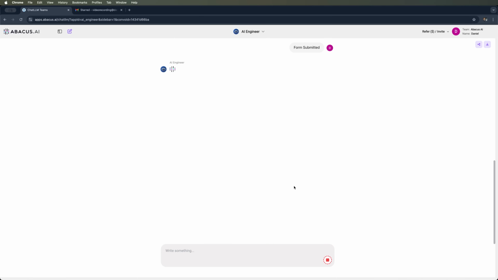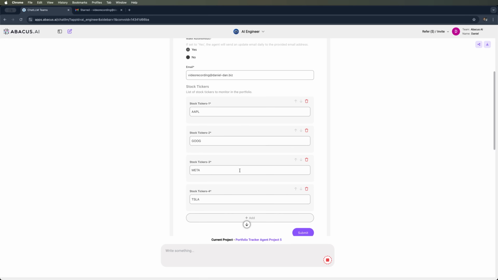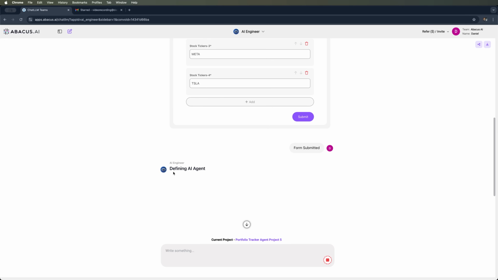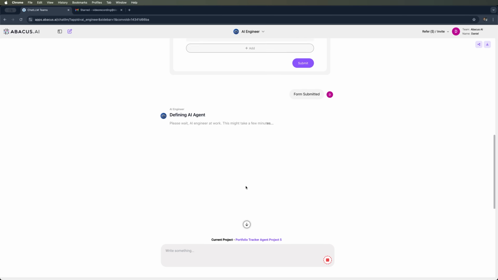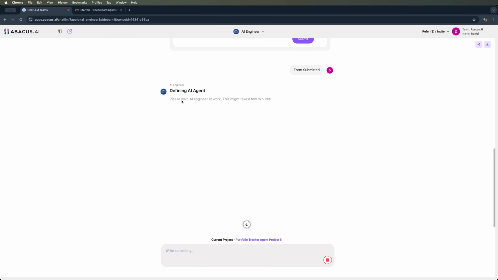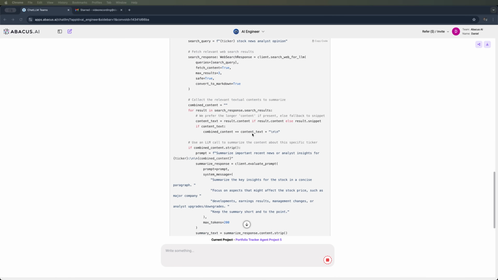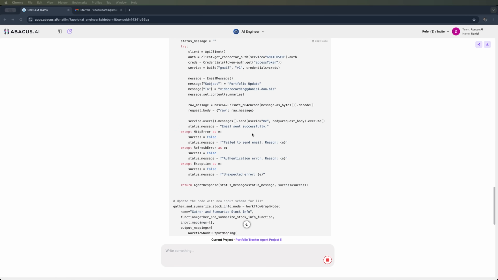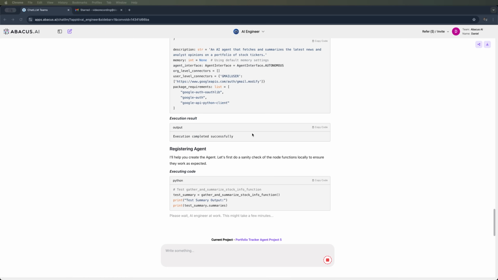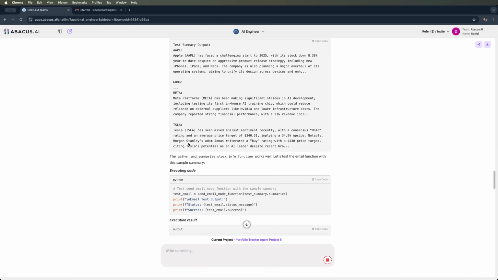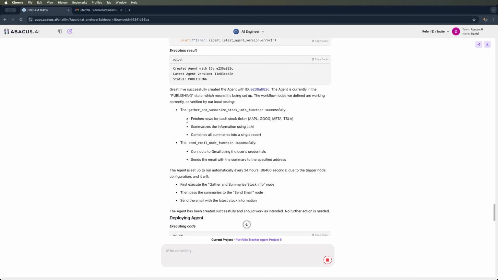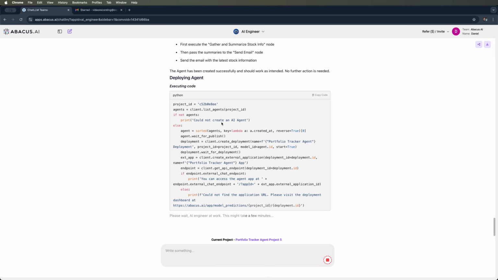We click Submit, and all specified settings are applied to create the AI agent. Here you can see the name of our project. And the system takes a few minutes to generate the agent. The generation process begins. The tool is building the entire codebase. We can see that the agent is registered, test scripts are created, all necessary code is executed, and deployment is underway.